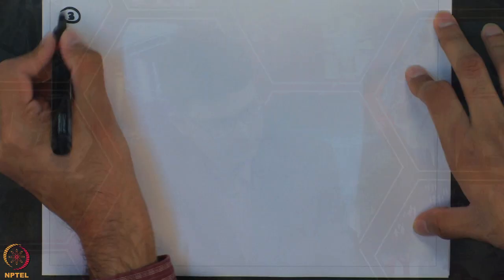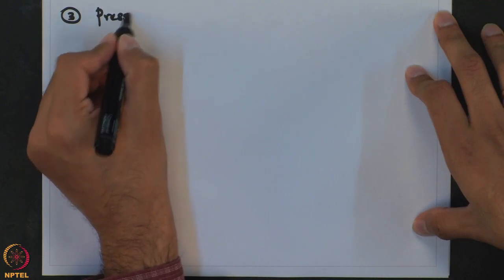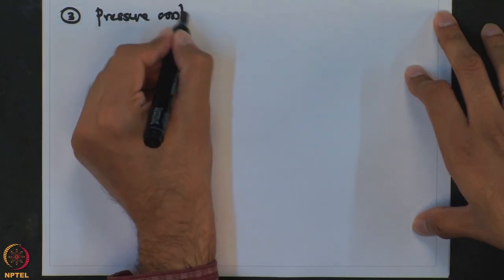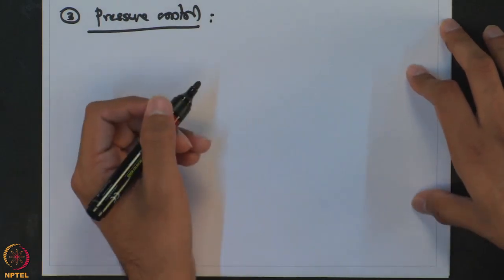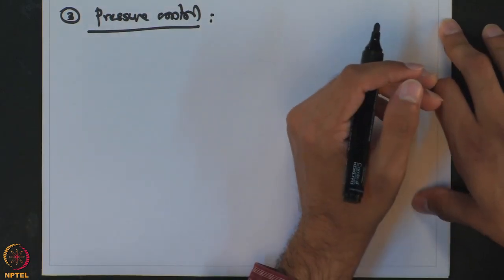Next we go to pressure control. Similar to level, pressure control is also implemented as a secondary control objective.